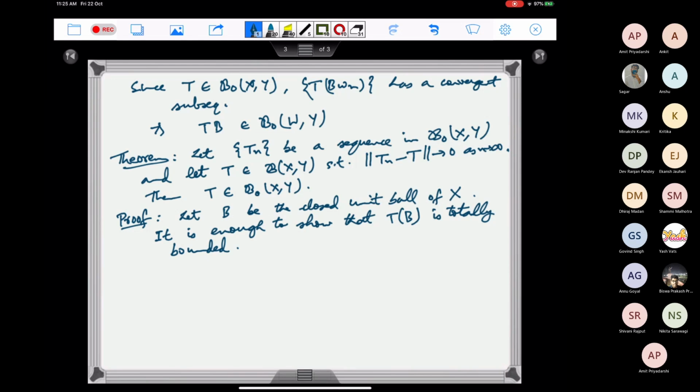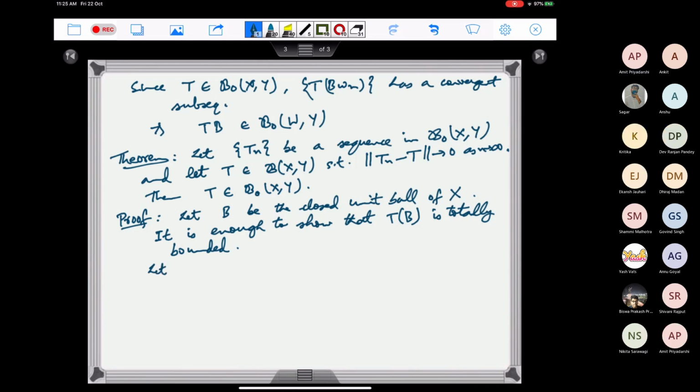So let us start with any epsilon. Let epsilon greater than 0 be given. Then let's first use that norm of T_n minus T goes to 0.